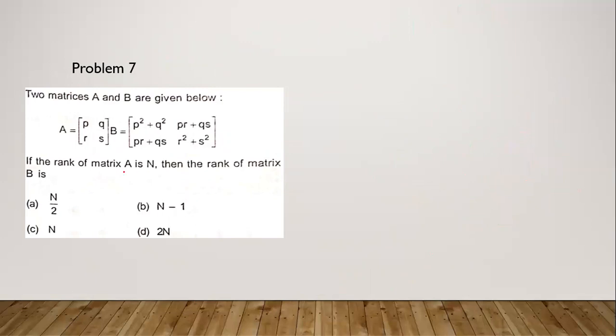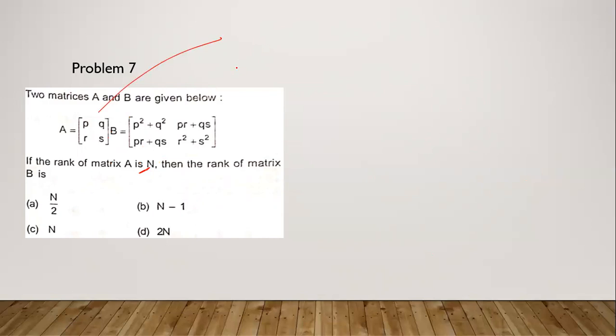If the rank of matrix A is capital N, then the rank of matrix B is? N can be any number. It can be 2 also, it can be 1 also, and it can be 0 also, because there is no given condition on P, Q, R, S that all can't be 0. Then A and B both will be null matrix. So how will we tackle this problem?